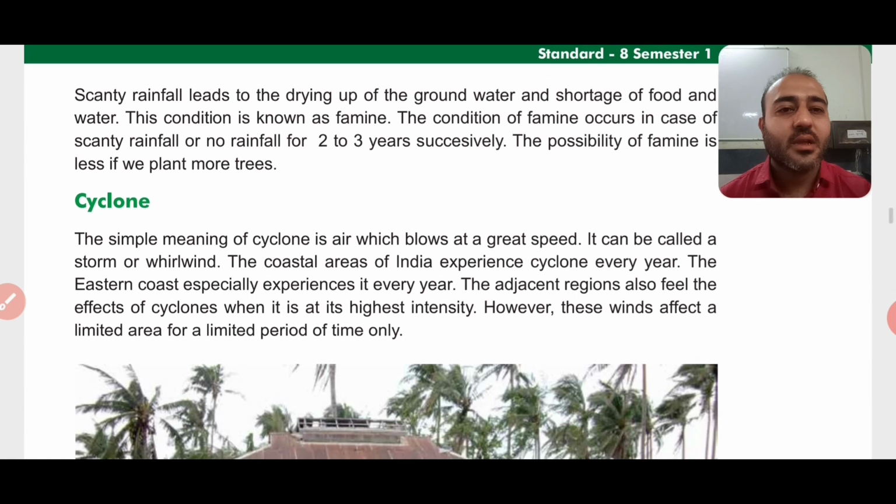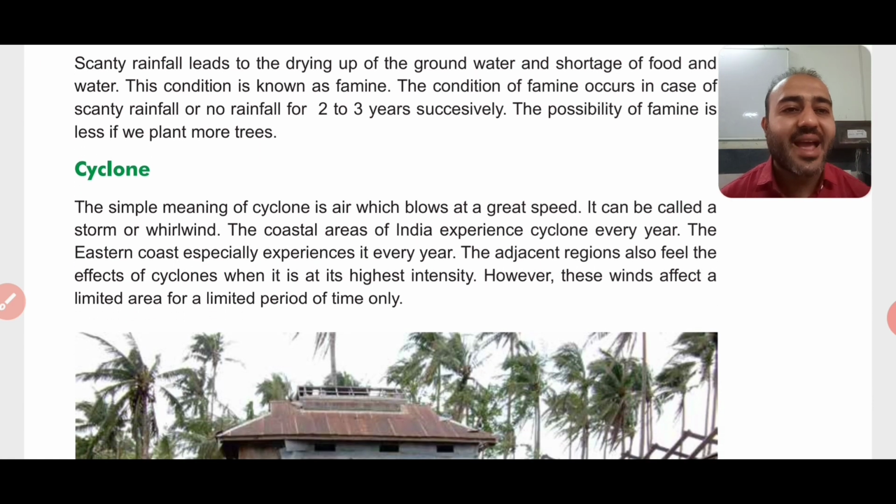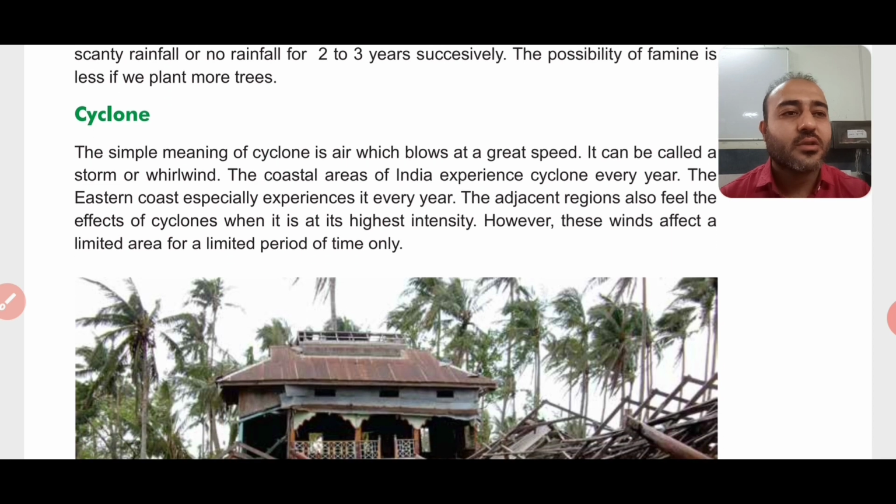Next is the cyclone. The simple meaning of cyclone is air which blows at a great speed, right? Sometimes the air blows at a speed of 100, 150, 200, 240, 250. It is a very great speed, and if the air moves with this speed, it creates a lot of destruction. Lots of trees get fallen, and if there are no pakka houses, even those houses get destroyed. It can be called a storm or a whirlwind.